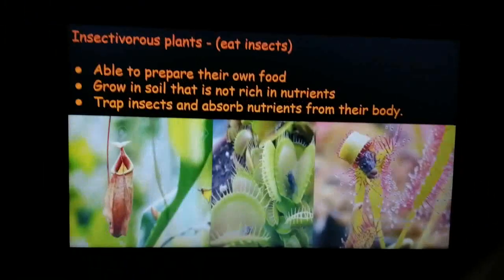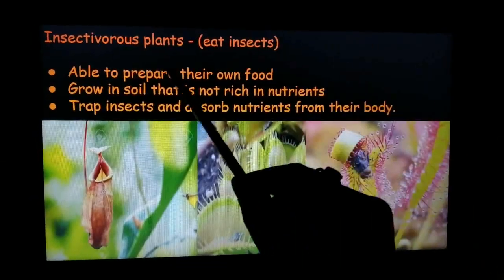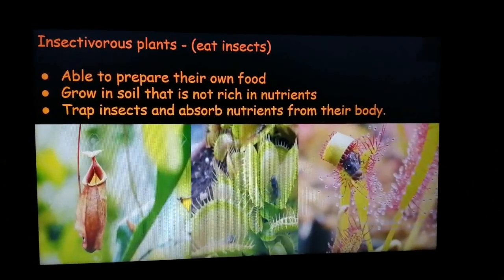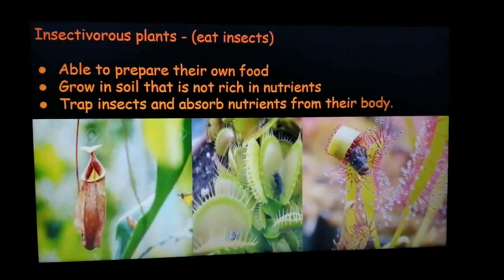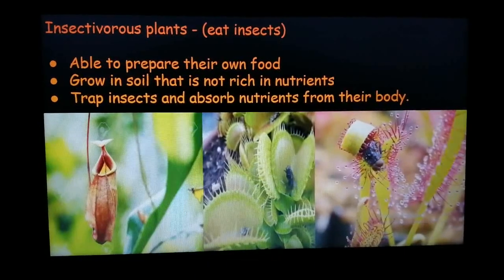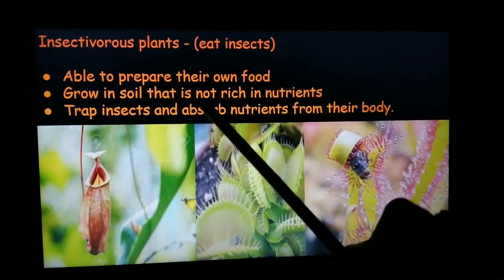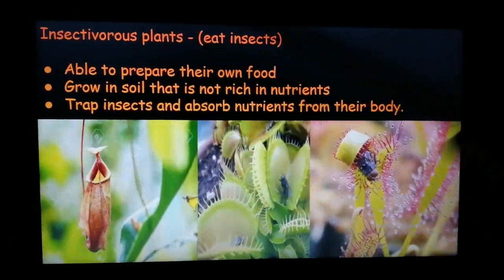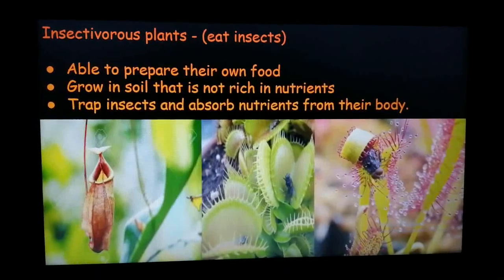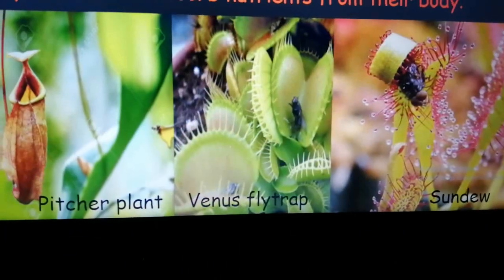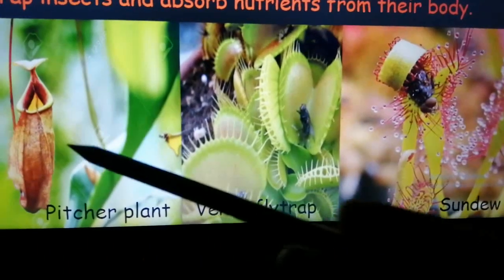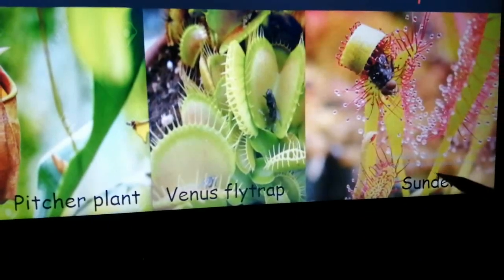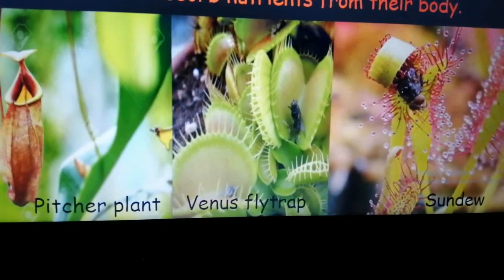Okay, so insectivorous plants eat insects. They are able to prepare their own food. Why? Because they have green leaves, and with the help of green leaves they can undergo photosynthesis. But they grow in soil that is not rich in nutrients and therefore trap insects and absorb nutrients from their body. So you can see here, this is the pitcher plant, then we have the Venus flytrap, and then the sundew as examples of insectivorous plants.